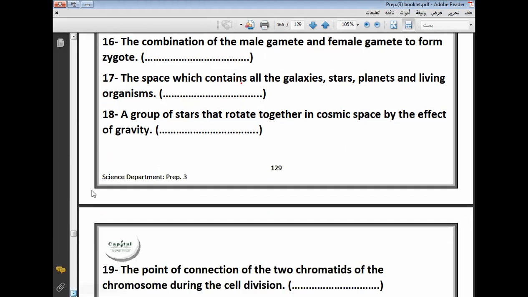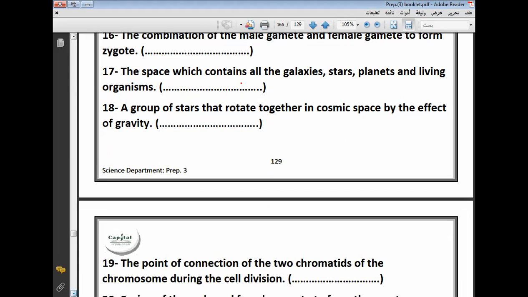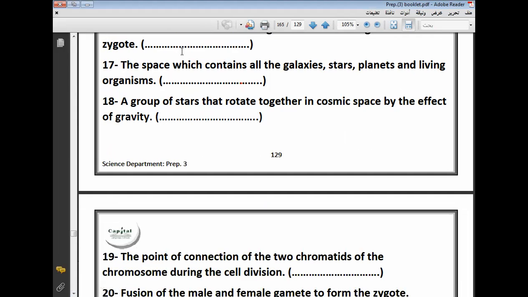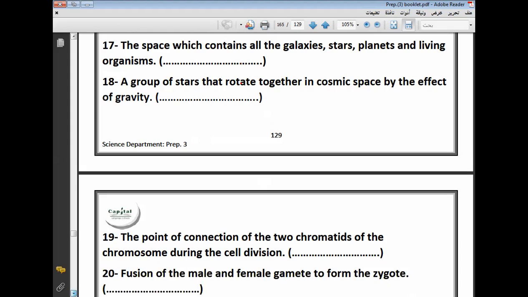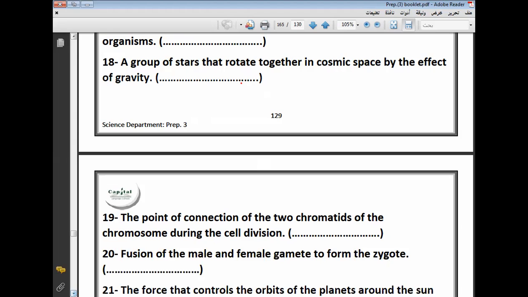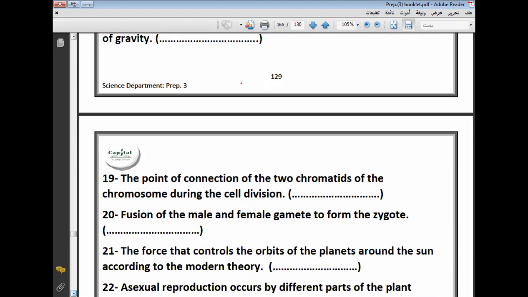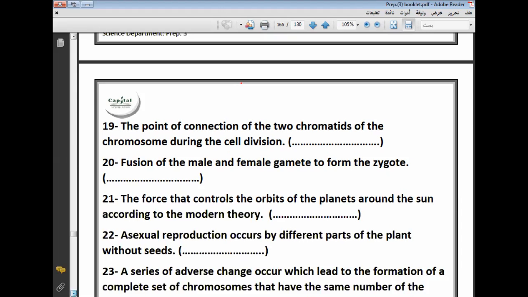Number 17. Muhammad. The space which contains all the galaxies, stars, planets, and living organisms. The universe. Excellent. A group of stars that rotate together in cosmic space by the effect of gravity. Galaxies. Excellent.